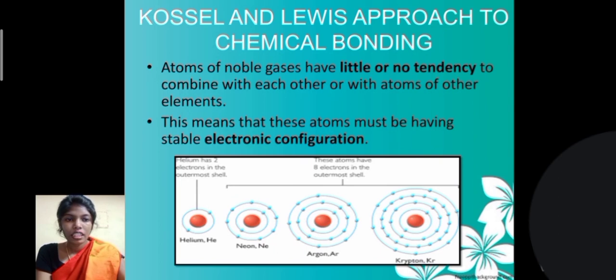As we can see in the example, helium has 2 electrons in the outermost shell, that is the s orbital. It can accommodate only 2 electrons in the outermost shell. But in the case of neon, the s orbital is full with 2 electrons, and the remaining 8 electrons are in the p orbital, which can accommodate only 8 electrons. Likewise, argon and krypton are also filled.